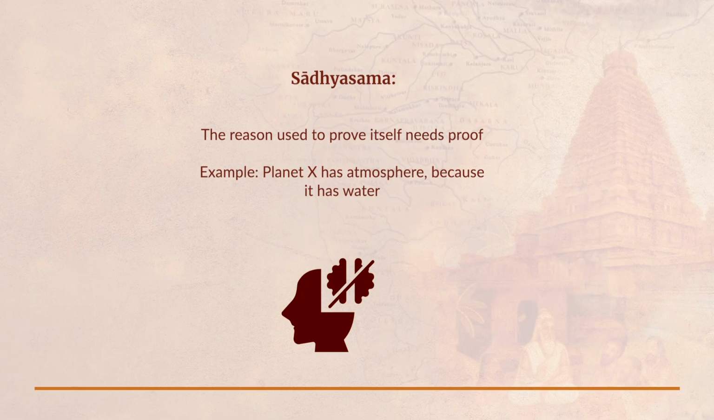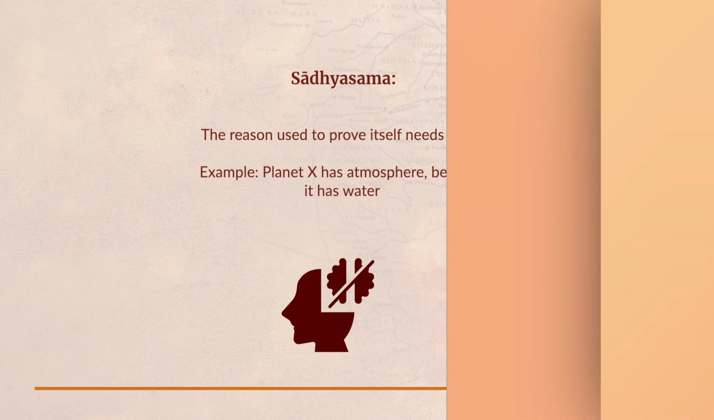Now forget about using it to prove something else. First of all, you have to prove that itself. Supposing I say that planet X has an atmosphere because it has water. What I want to prove is that planet X has an atmosphere. On the basis of what do I want to prove that? That it has water. But I have no proof that planet X has water. So I am taking something which itself requires proof in order to prove something else. That kind of argument which uses an unproved hetu is called sadhya sama.